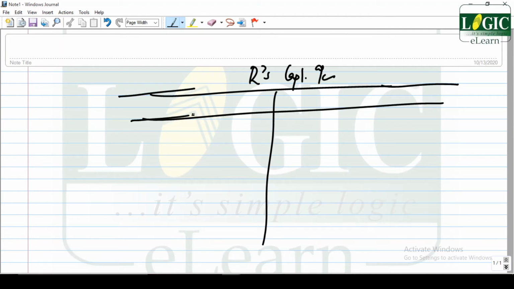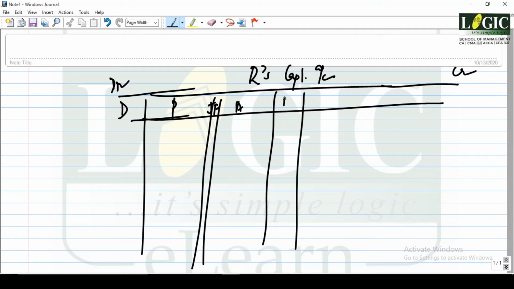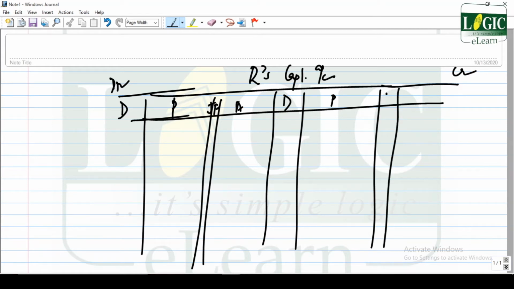Normally this is seen for 5 marks. Date, particulars, journal folio, amount, date, particulars, journal folio, amount.